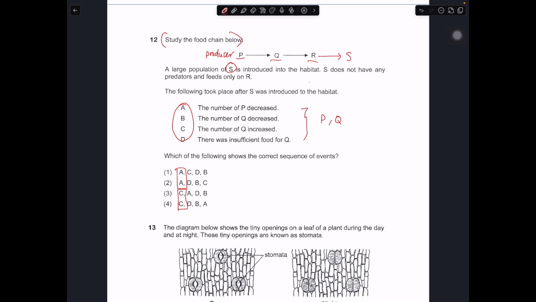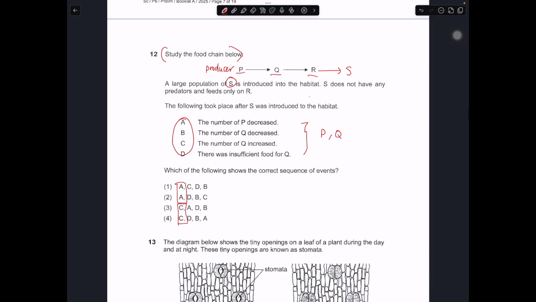Either A or C will start first. So you take a look. As S is introduced into this food chain, S increases, R will decrease because there will be more S feeding on R. So if you have less R, how will it affect P and Q? If you have less R, less R will feed on Q. So Q will start to increase.